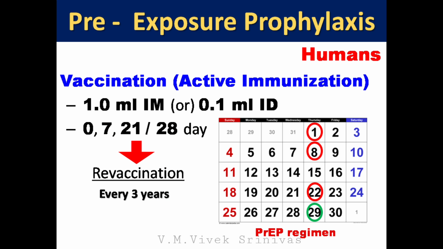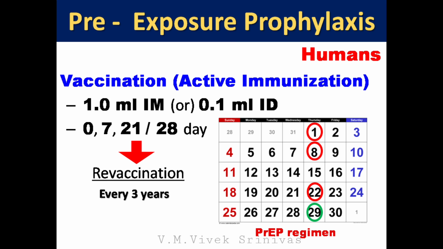For this, ARV is given at the dose of 1 ml intramuscularly into the deltoid muscle, or 0.1 ml intradermal injection is given. Intradermal injection is a more economic and antigen-saving alternative to intramuscular administration, as it requires 0.1 ml of vaccine per intradermal injection dose, in contrast to 1 ml per intramuscular dose.